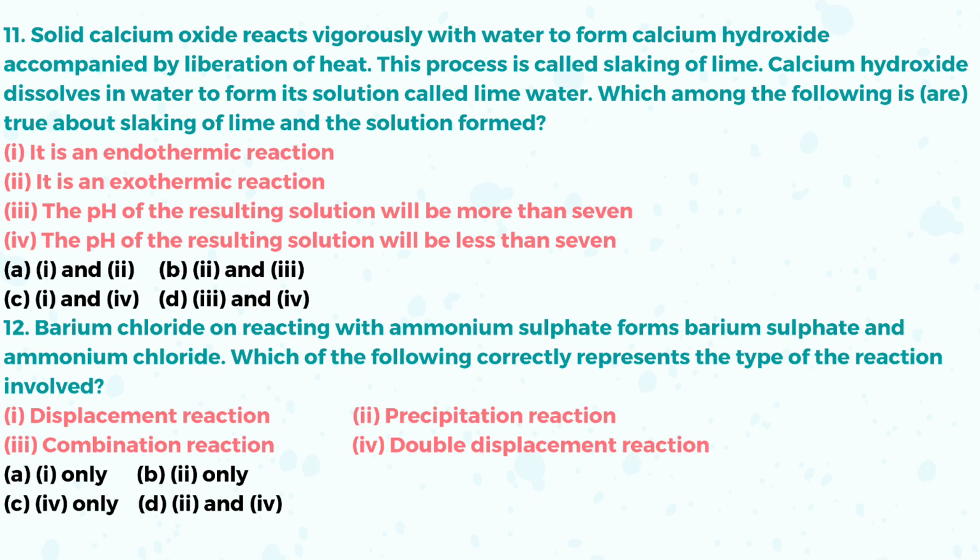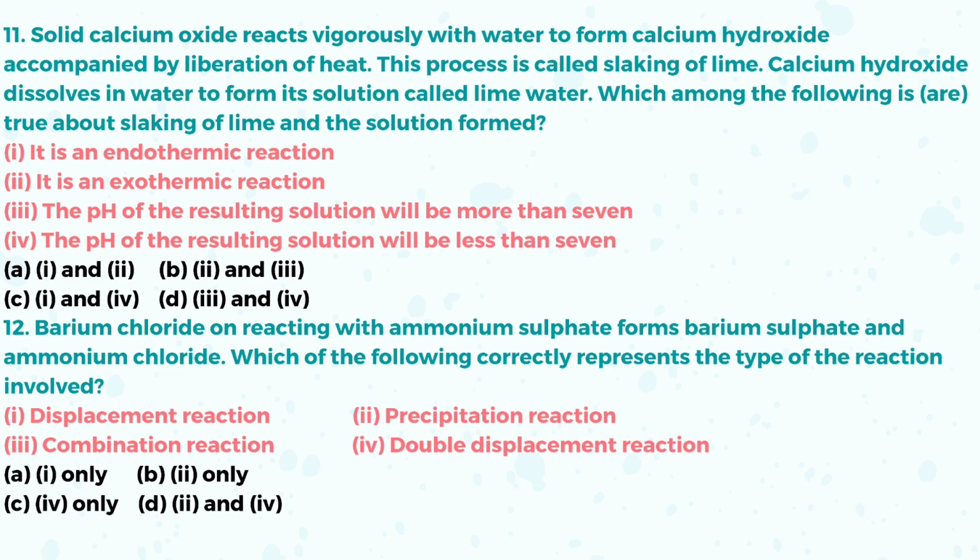Question number 11. The solid calcium oxide reacts vigorously with water to form calcium hydroxide, accompanied by liberation of heat. This process is called slaking of lime. The calcium hydroxide dissolved in water forms a solution called lime water. Which among the following is or are true about slaking of lime and the solution formed?